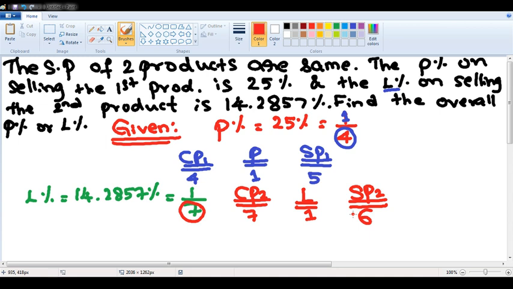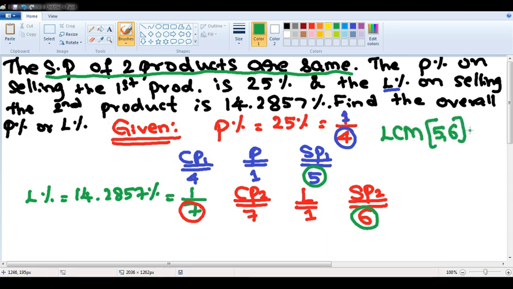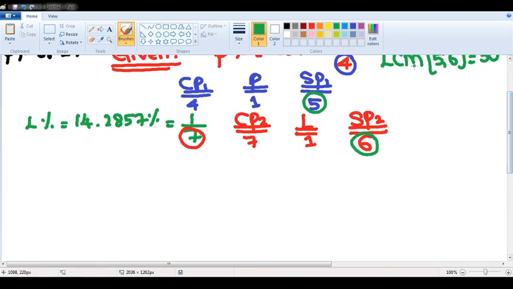6 rupees. But the main important thing in this question is they are saying that the selling prices of two products are same. But here the selling price is 5. Here the selling price is 6. 5 and 6 are not same, but the question says they should be same. Make 5 and 6 the same number. What is a number which is a multiple of both 5 and 6? That is the LCM of 5 and 6, which is 30. That means make both of these as 30.